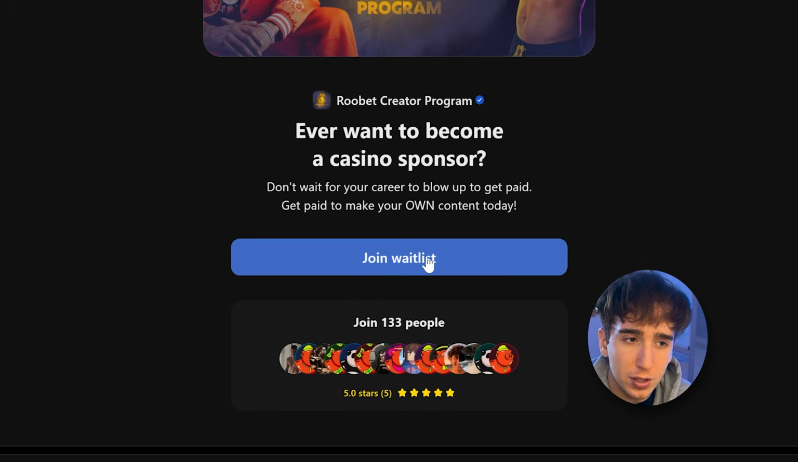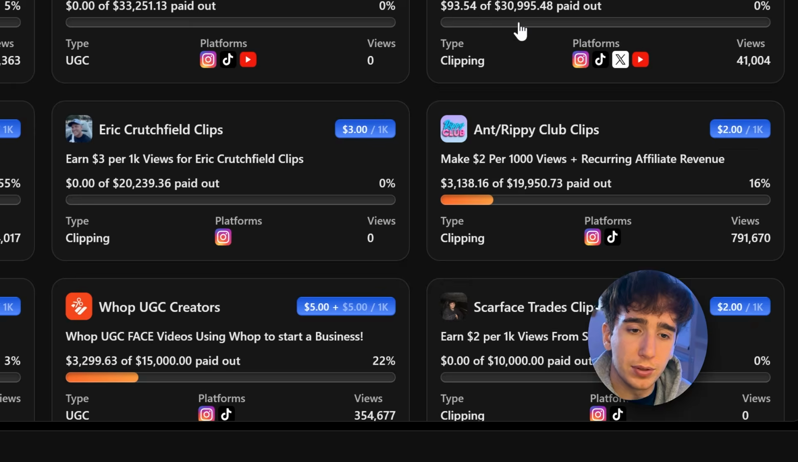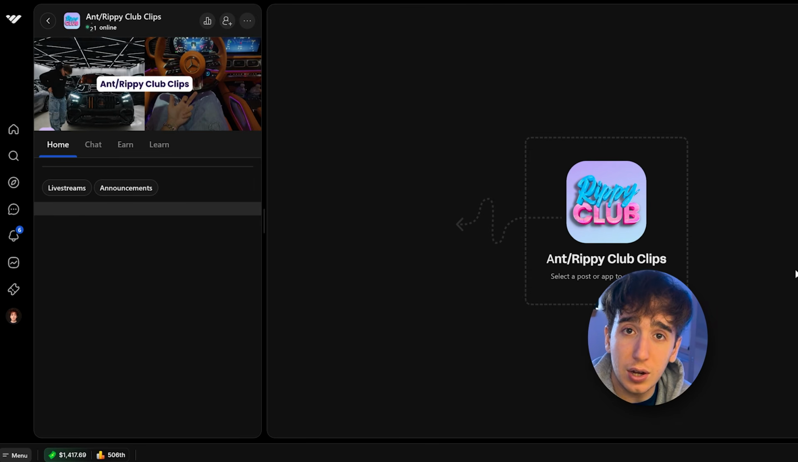So for example, on this one, there's a waitlist to join this campaign. It means that you're going to actually have to fill out the following fields, and they're going to decide whether or not they want to accept you and if you're up to their standards. But there's other campaigns that you can literally just click on and join instantly. Now, let's say I wanted to enter this campaign. There's a couple things I'd actually want to check before starting.